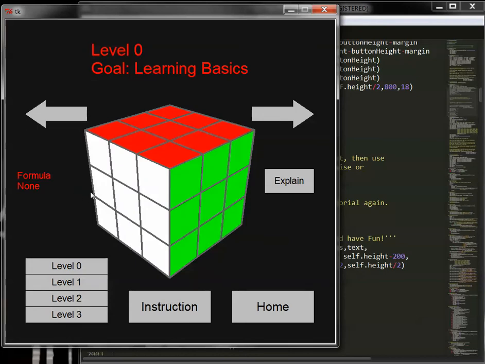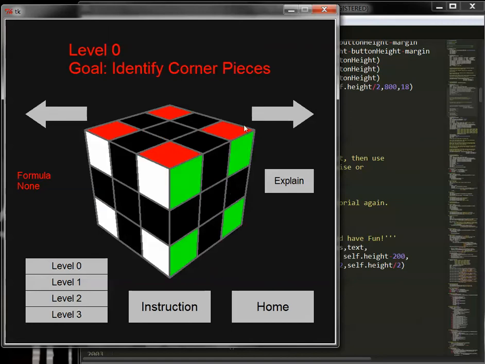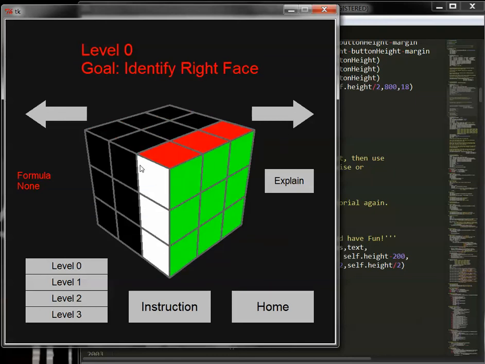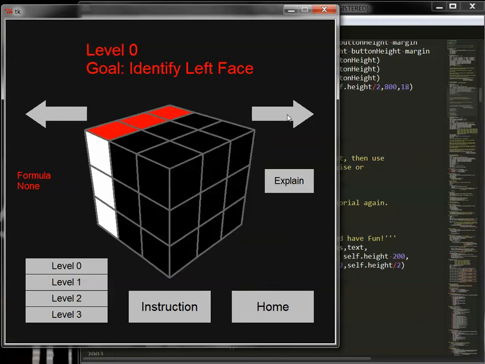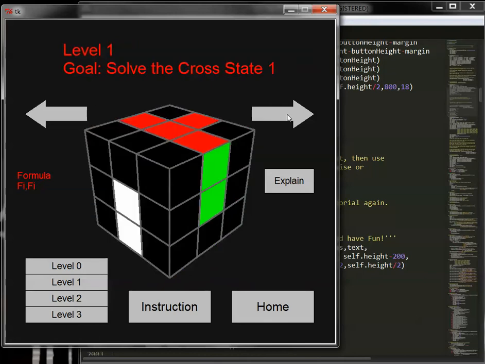Level 0 is basically about some basic knowledge about a Rubik's Cube. For example, it introduces different pieces: centerpiece, corner piece, edge piece, and 6 different faces: the right, left, front, back, up, and down. In level 1, it officially starts the process of solving a Rubik's Cube.